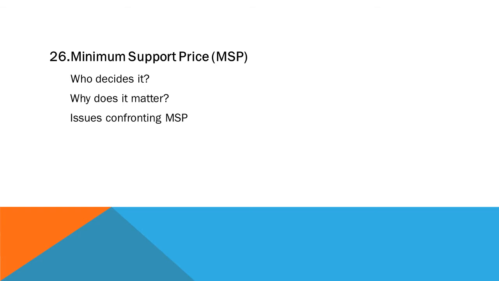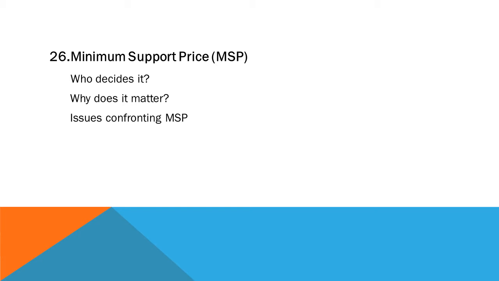So the 26th topic, we have done up until 25 topics, right? Now the 26th topic is minimum support price. Again, remember, this is a part of farming subtopics which are there in GS Mains Paper 3. And this is specifically written in issues related to direct and indirect farm subsidies and minimum support prices, right? So that is exactly subtopic number 5 of GS Mains Paper 3. Again, this is a very important topic because this exact topic is given in your syllabus.